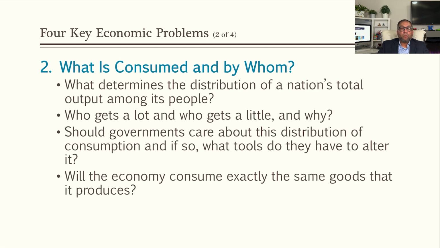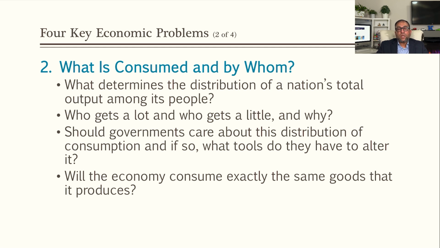That's again based on the price mechanism or government intervention. Price mechanism means that the one who is ready to pay more will get it, and will get as much as they want. Or is there any limit imposed? Should government care about the distribution of consumption, and if so, what tools do they have to alter it?